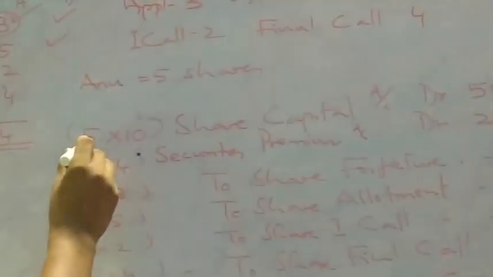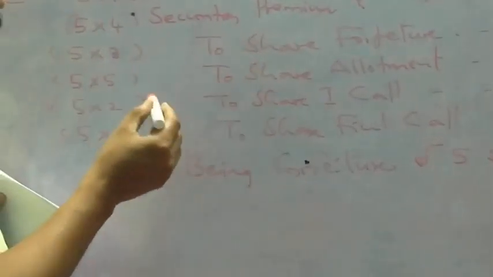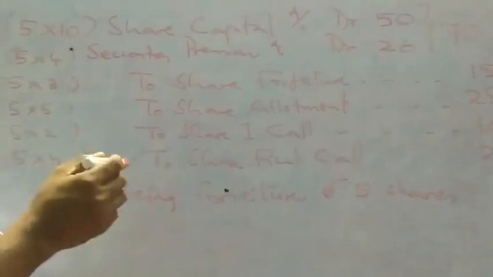This is entry 1, Anu. I will repeat and explain again. 5 shares are there, 5 is the number of shares, that is the value 5 into 10, 50. She did not pay the premium, so it will be 5 shares, 4 rupees the premium, 5 into 4, 20. She paid only application, that is 5 into 3, 15. She did not pay allotment, that is 5 into 5, 25. She did not pay first call, that means 5 into 2, 10. And she did not pay final call also, 5 into 4, 20. And we will write the narration being forfeiture of 5 shares. Then we will see what entry will be passed with regard to Divya.